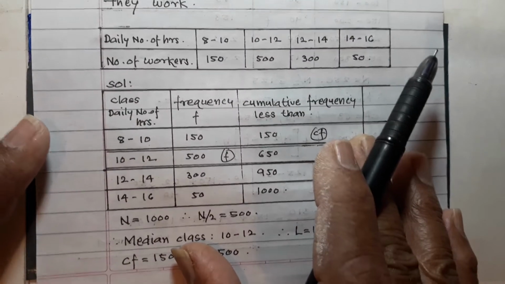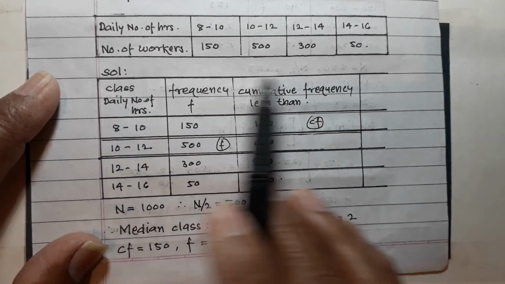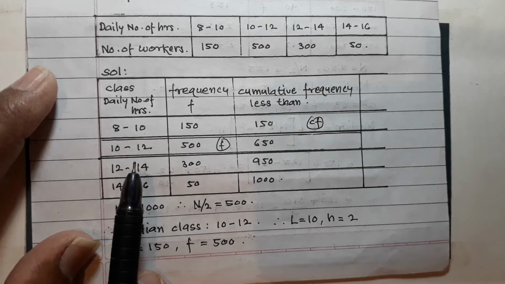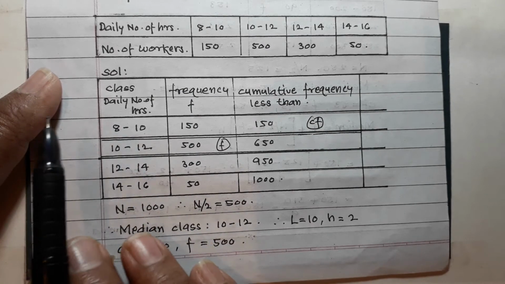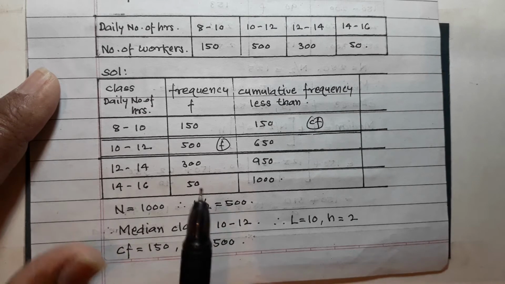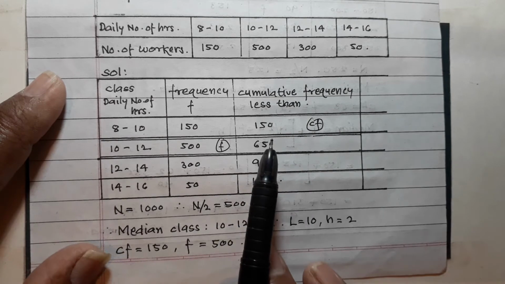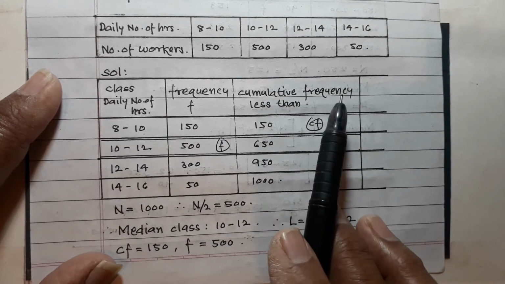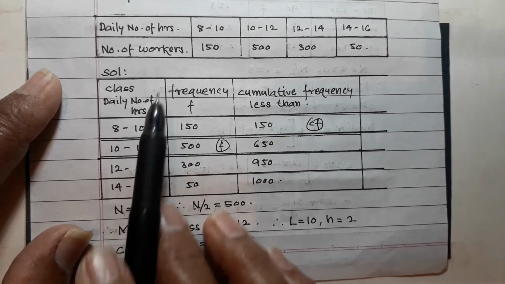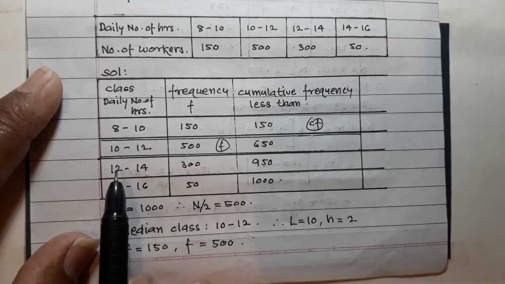Now try to understand the solution. First you prepare a table. In statistics there are tabular forms, so you should know the preparation of a table. Okay, so all this you remember. First prepare your table.